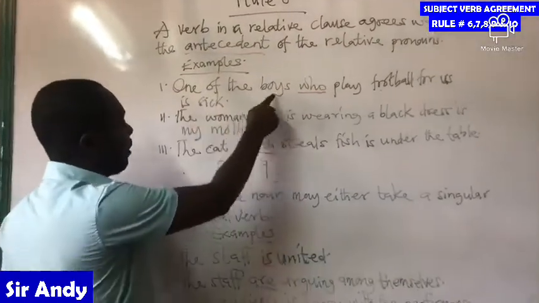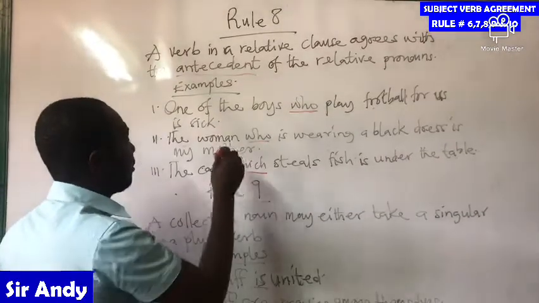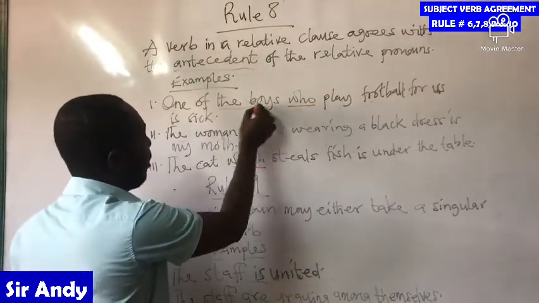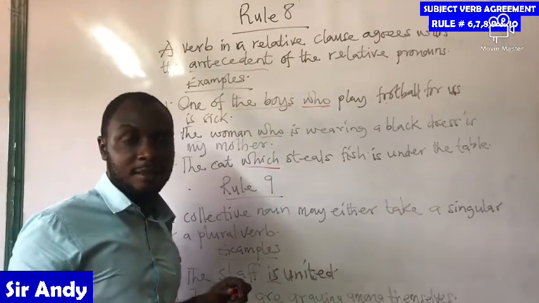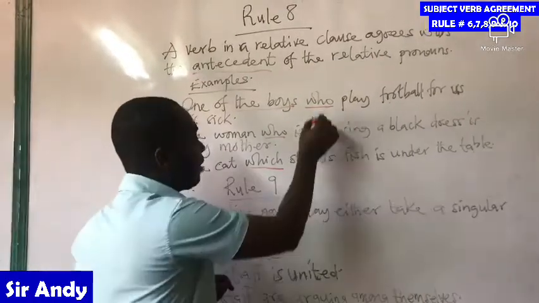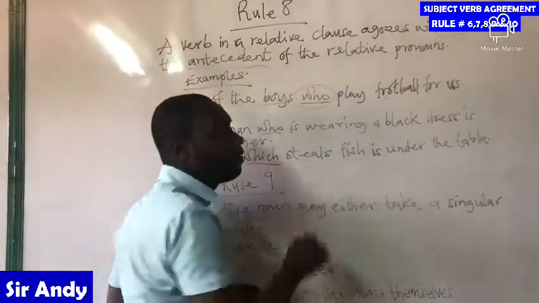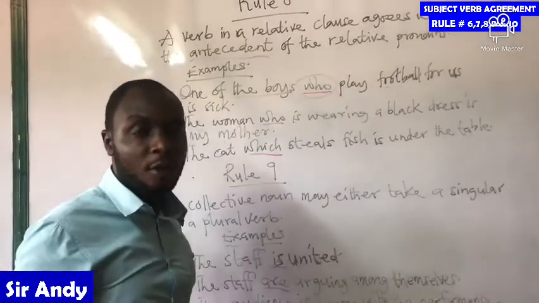So one of the boys, these are examples, one of the boys who play football. So the boys here is what we call the antecedent, the subject. And then the who here is the relative pronoun. Who play football is a relative clause.